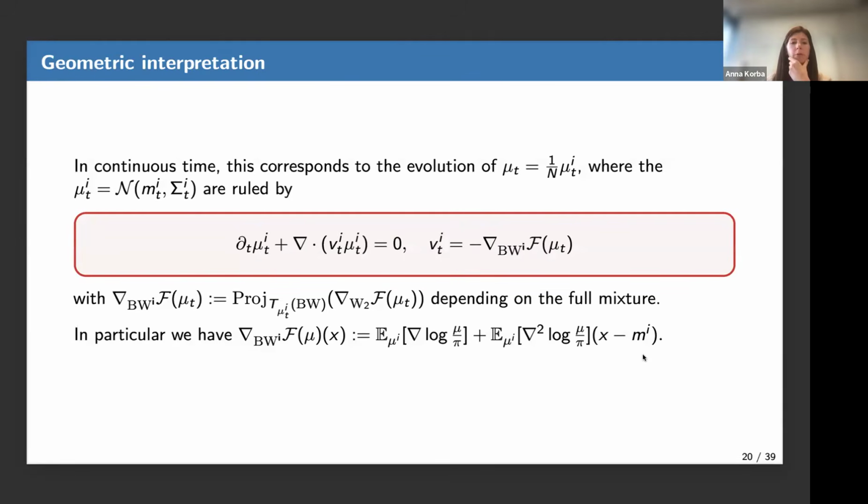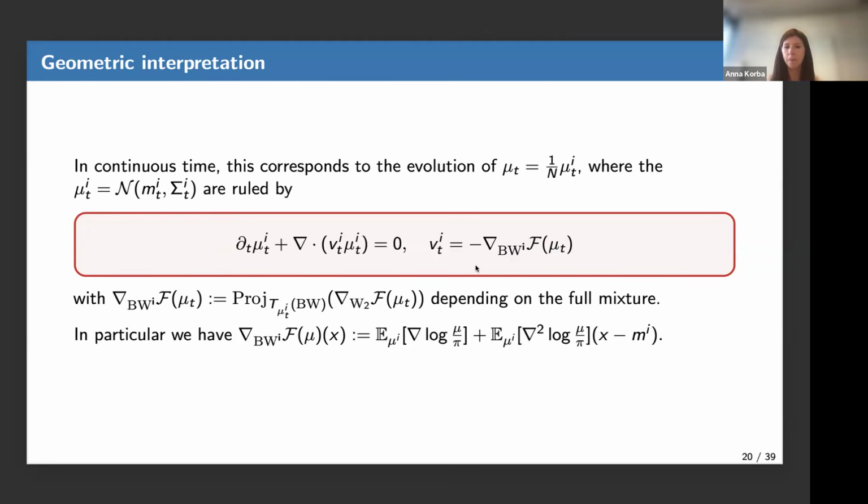I will be a bit brief on this part. If I have time in the end, in continuous time, you can describe the evolution of the mixture mu_t. Sorry, there is a sum lacking here. And you can describe that all components mu_t^i are driven by continuity equations, where the vector field is the projection of the Wasserstein gradient on the Bures-Wasserstein space related to component mu^i. This was not in the paper of Marc. It's something that we've done with Marguerite recently. You can basically generalize the geometric interpretation to the mixture case.